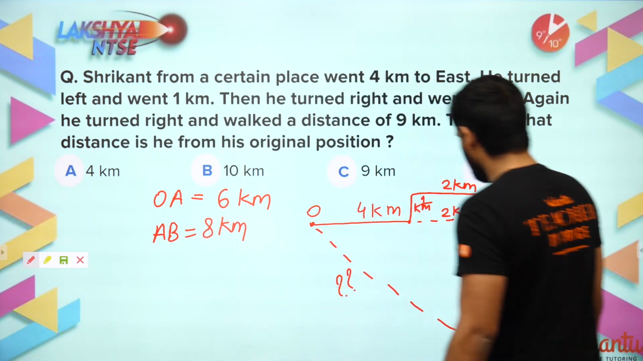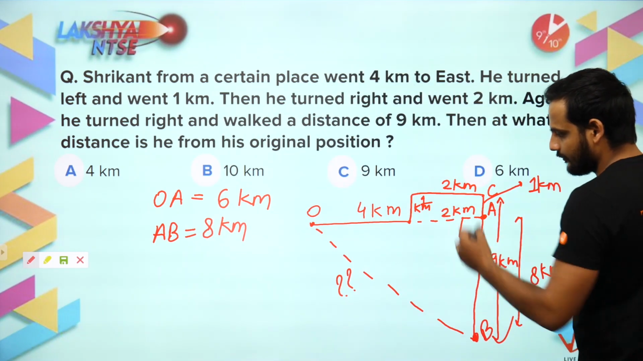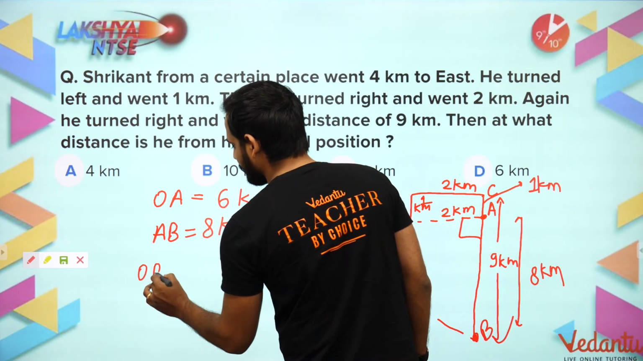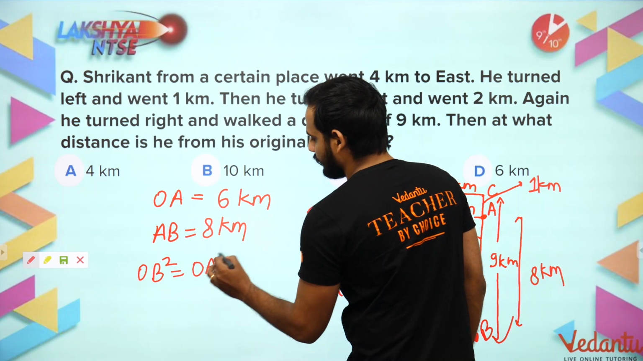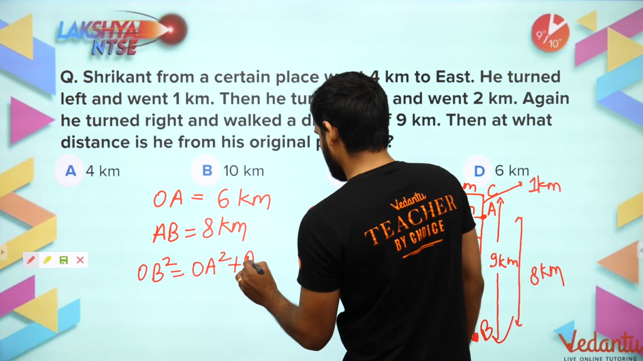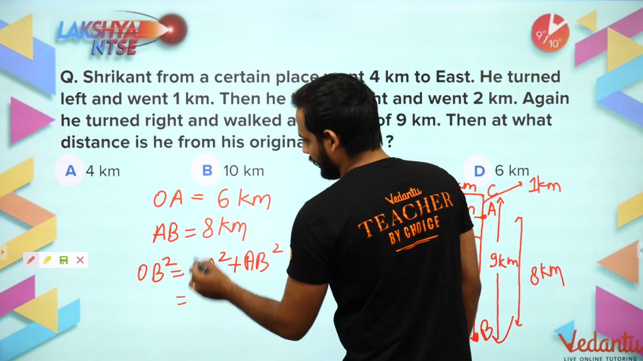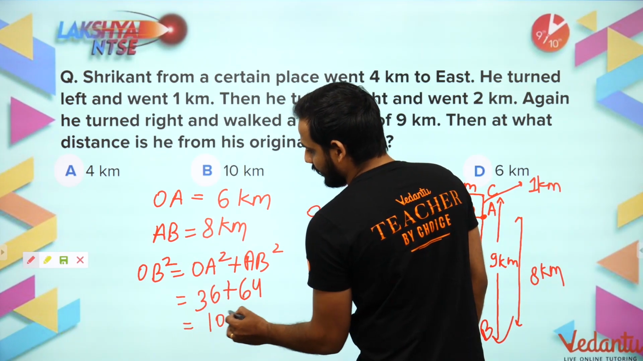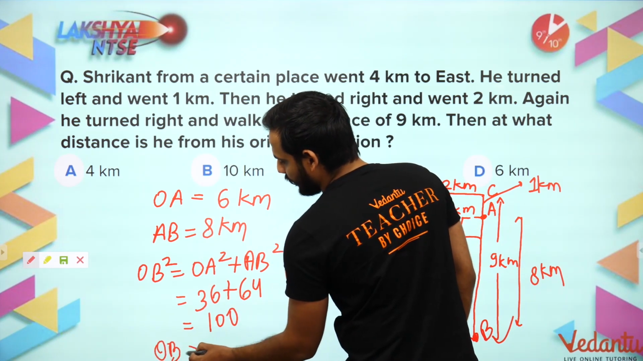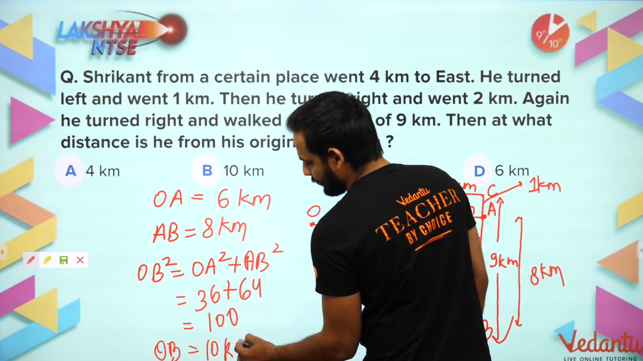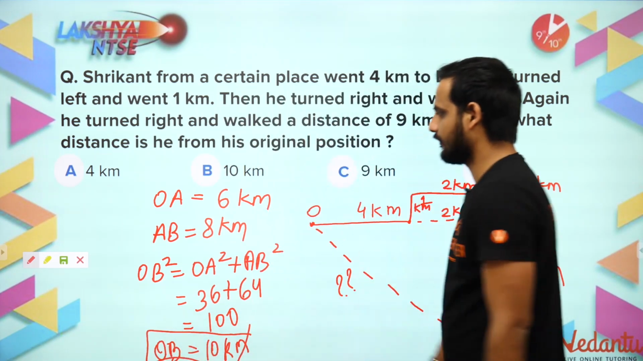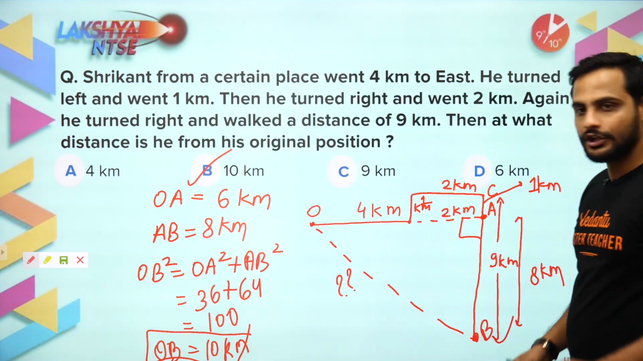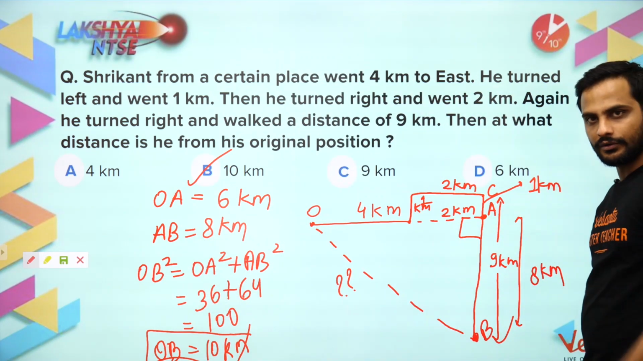Now you can see clearly this is a right angle triangle, so I can find out the hypotenuse using Pythagoras theorem. OB square will be equal to OA square plus AB square. OA is 6, 6 square is 36, 8 square is 64, which is 100. So OB will be the square root of 100, which is 10 kilometers. That means he is at a distance of 10 kilometers from the original point. This is your solution.